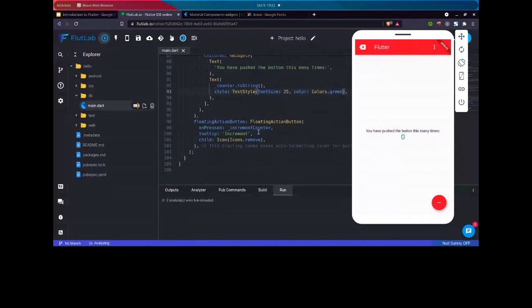And then we have a floating action button. We have an increment counter, which is called whenever the button is clicked. And then we have a tooltip, and then we have an icon. So basically, this much is what our code is doing. So now, does anyone have any doubt?